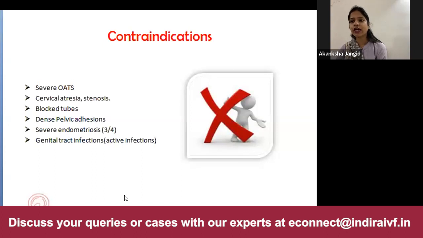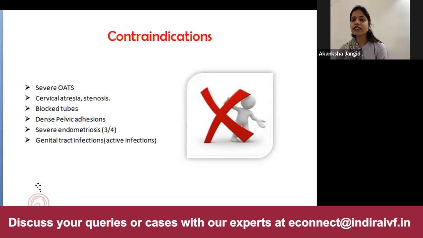and these patients should be directly advised IVF. The fourth category of patients are the ones who have severe cervical stenosis, in whom we are not able to negotiate the IUI catheter. In them, the cervical factor should be dealt with first, and then a decision should be made for the treatment.